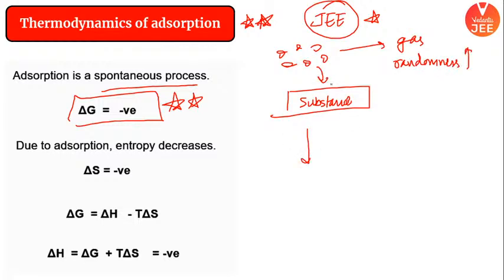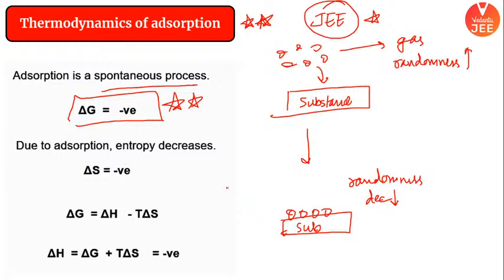Once this gas gets stuck to the surface of this substance, randomness decreases. If randomness decreases, boys and girls, what is happening? The change in entropy would be negative.